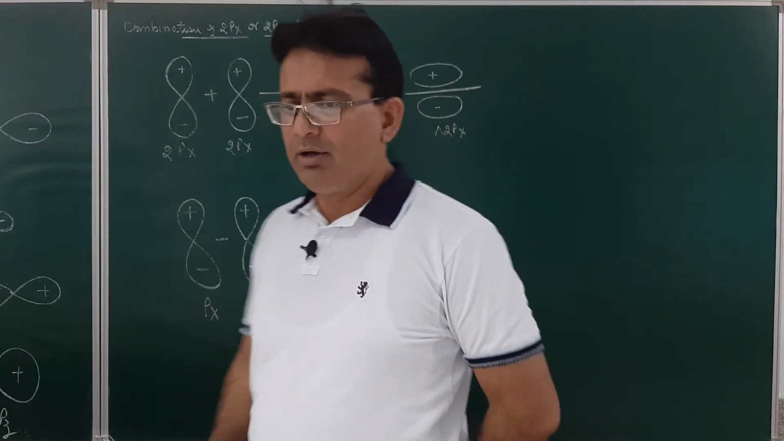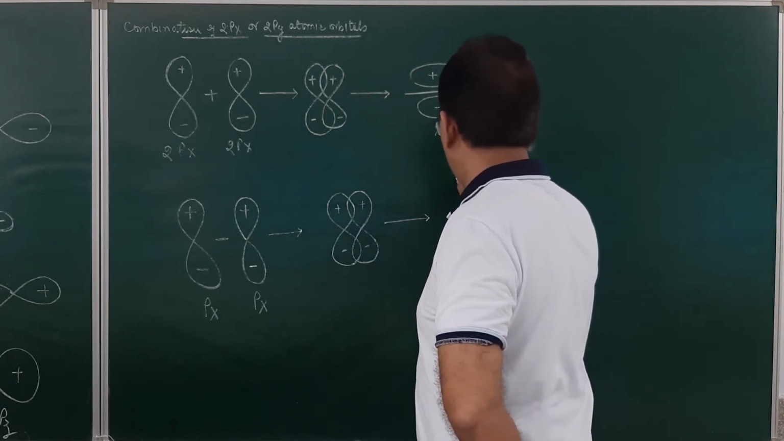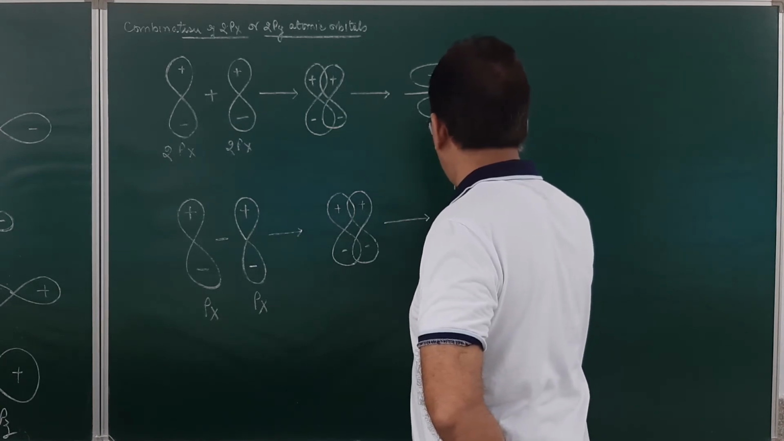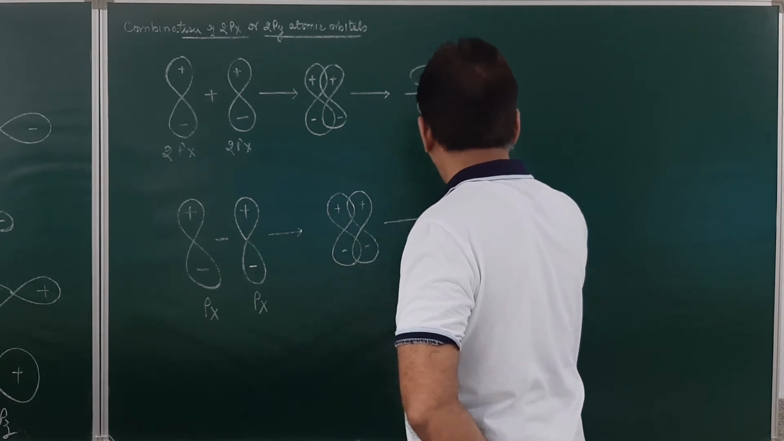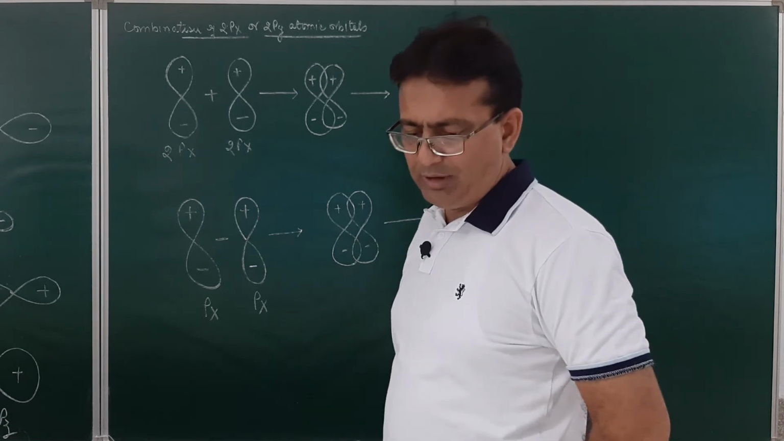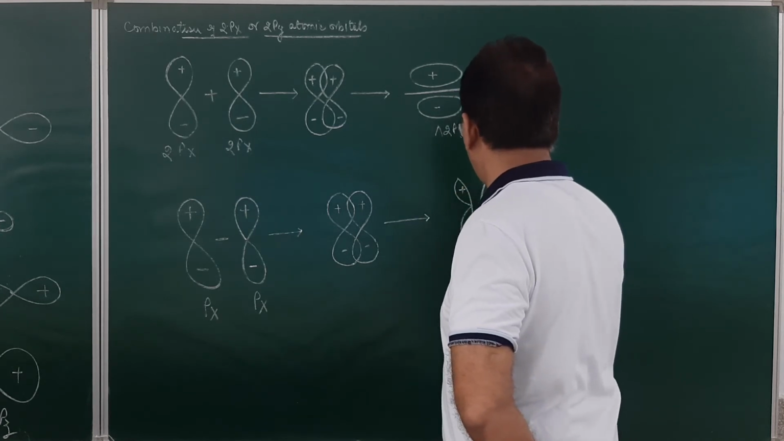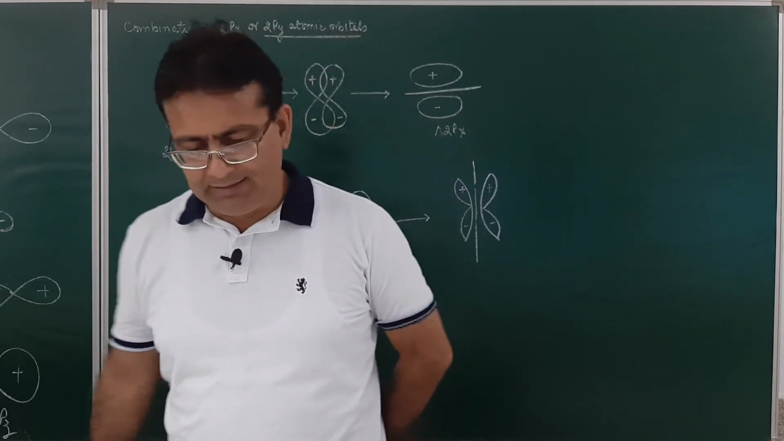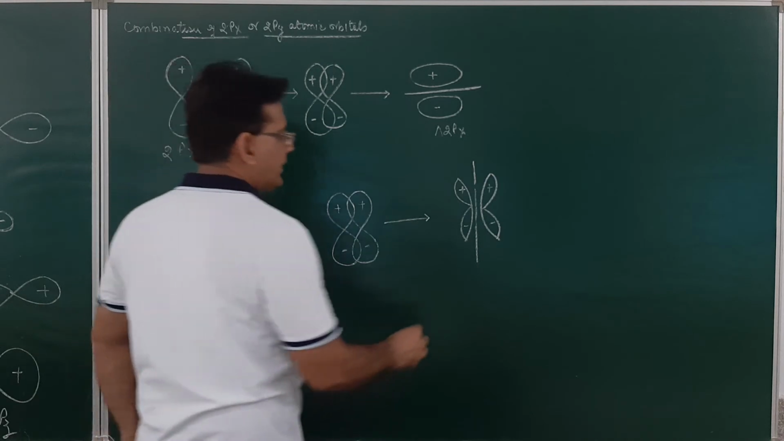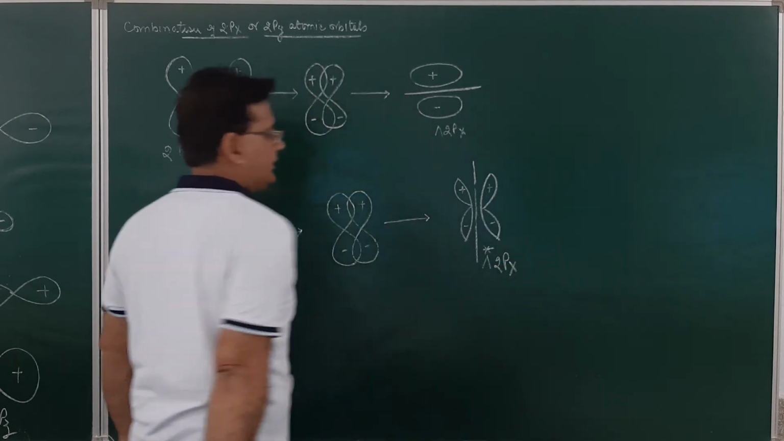Naturally, in the overlapping region the electron density will be less, and when the electron density is less, it will result in the formation of an anti-bonding molecular orbital. This has a low electron density in the overlapping region. This will be positive, negative, this will be positive and negative. In the overlapping region the electron density will be minimum, and this will be called the pi anti-bonding 2px molecular orbital. I think it is very clear, students.